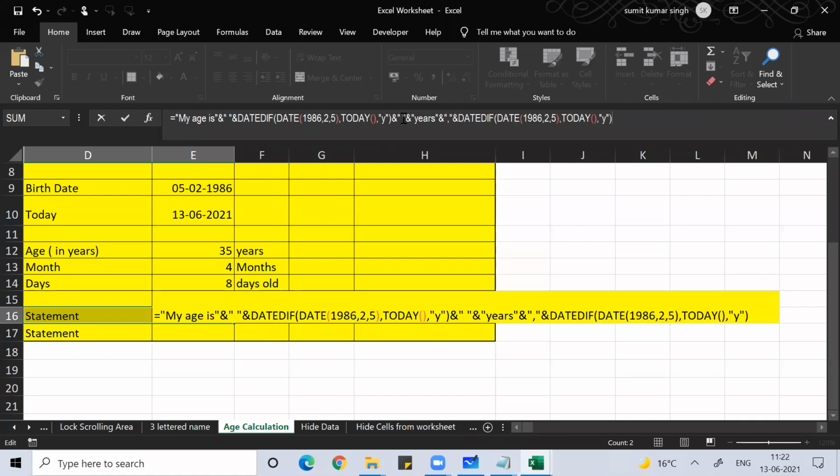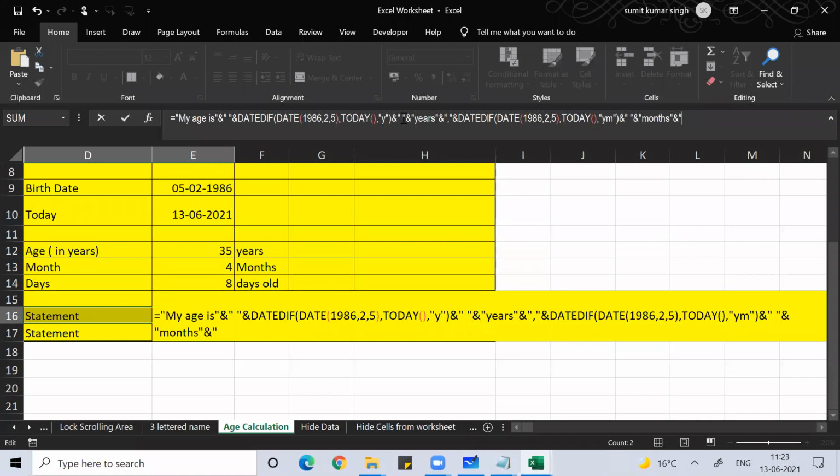So I'll write the same function again. Here I'll write ym. So 35 year, 4 will come. 35 year 4. So after 35 year, comma is there, then 4. After 4, month should come. So shift 7, double quote, space, double quote, shift 7. So my age is 35 year 4 months. Months under double quote, right? Because it's alphabet, months. So shift 7.